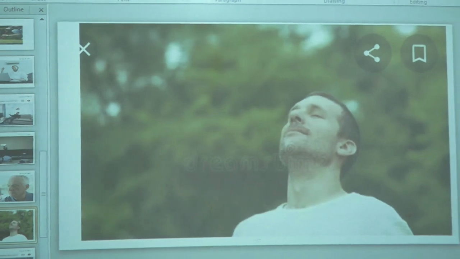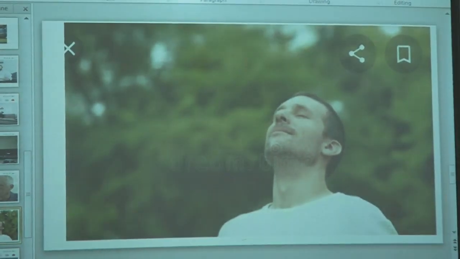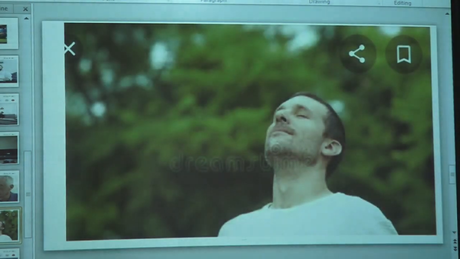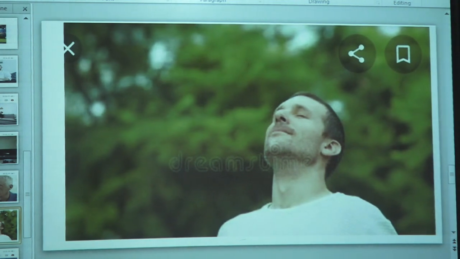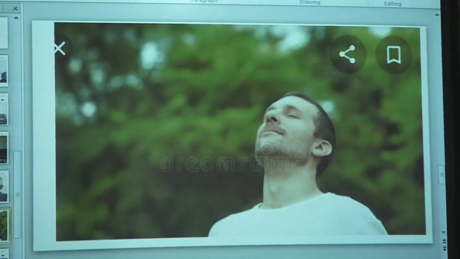Here we use air for breathing, which means whenever we breathe throughout the day, we breathe continuously, and we use air for breathing. For example, let's do it together. Now I am taking the air inside like this, like this person is doing here. So it is a process of breathing. Now whatever air I took inside, I am throwing out with the help of my nose only.